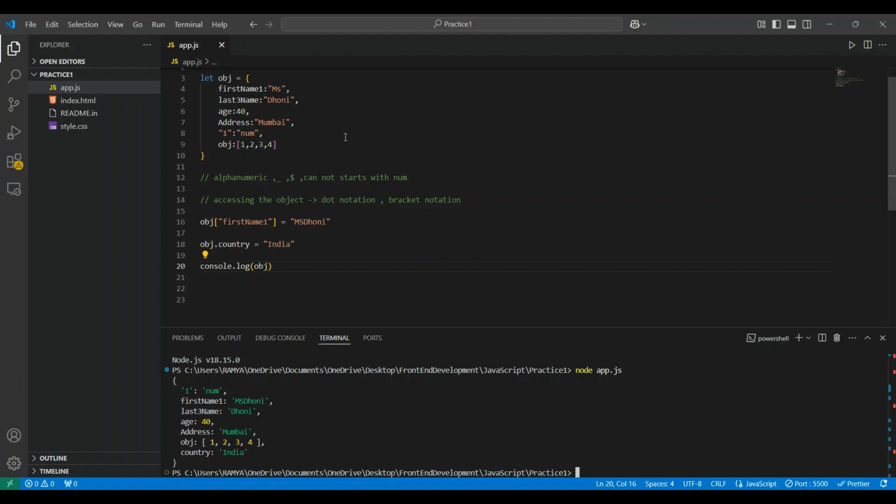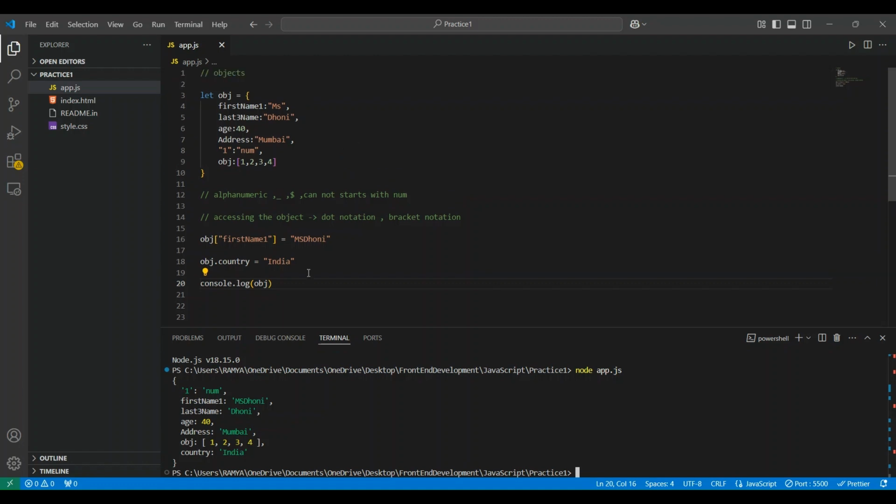This is about objects. Objects play a very key role whenever we work in companies. Mostly data is in the form of JSON, or JavaScript Object Notation, which is also an object. We mostly deal with objects only, so we need to work with objects. There are a few methods for whenever we store data in the local system, like local storage, session storage, or cookies. Mostly we will work with objects, and we will get questions in interviews also, for modifying objects.